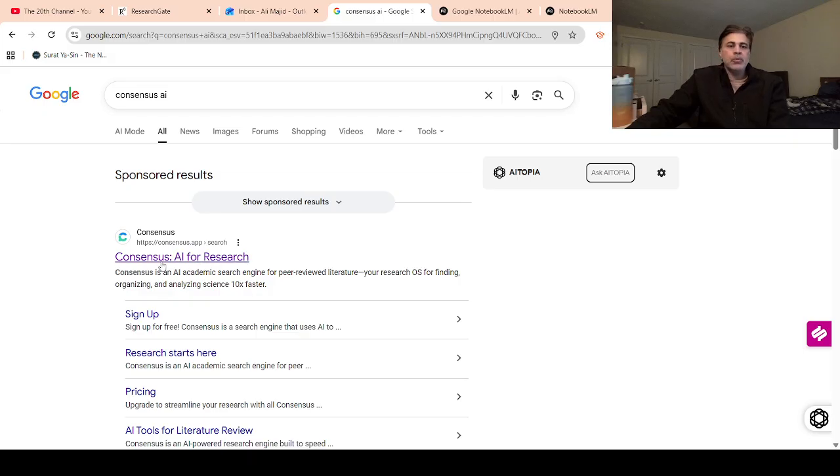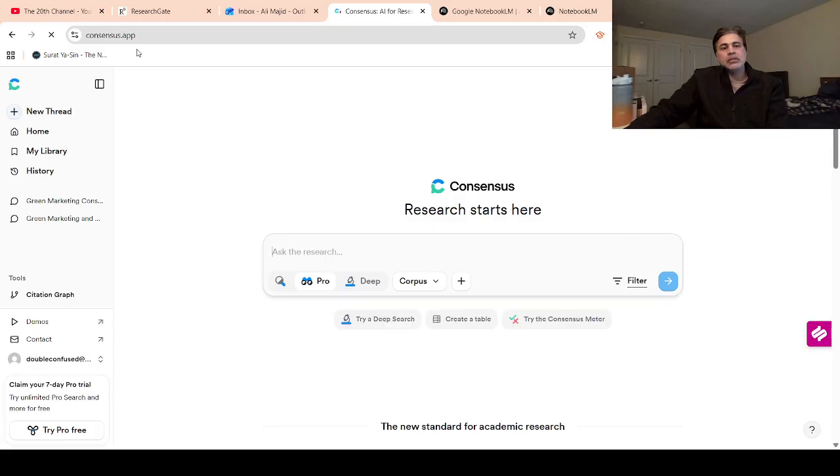Make sure you go to the right website in order to use it for literature purposes, because even though you are searching Consensus, the search engine gave you a list of sponsored advertisements and may try to twist you into going to another website. We need to go to the right one. So this is the website; maybe you can note down the web address. It's very simple: consensus.ai.